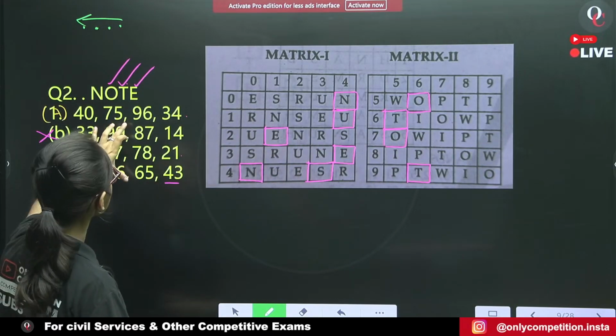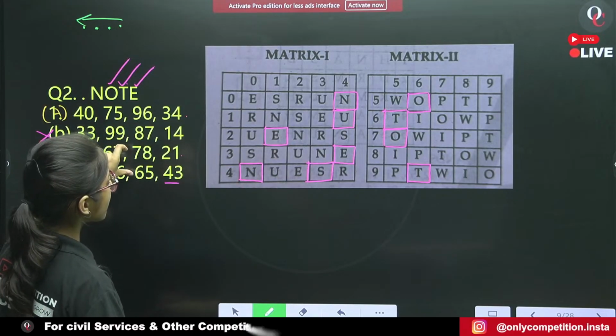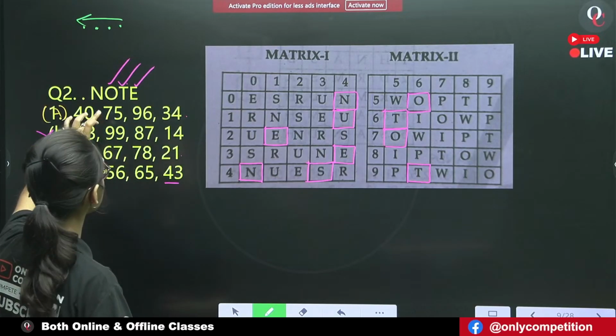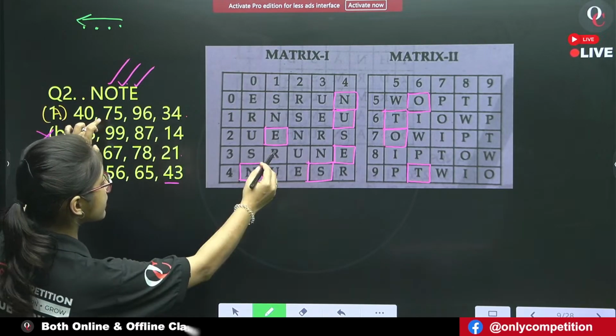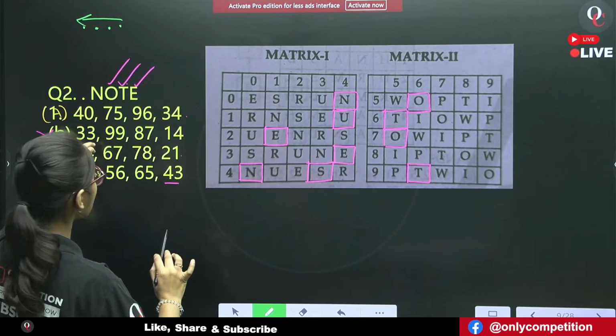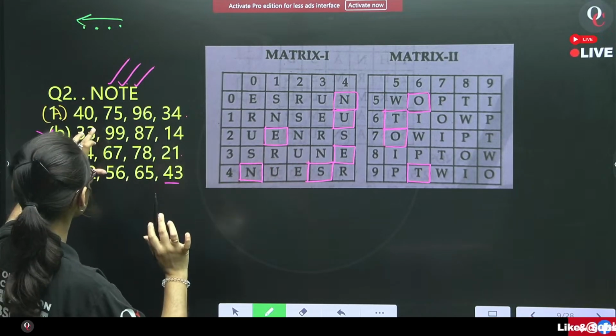9, 6, let me check. 9 and 6, T. 6, 5 is T. 7, 5 is O. 5, 6 is also O.